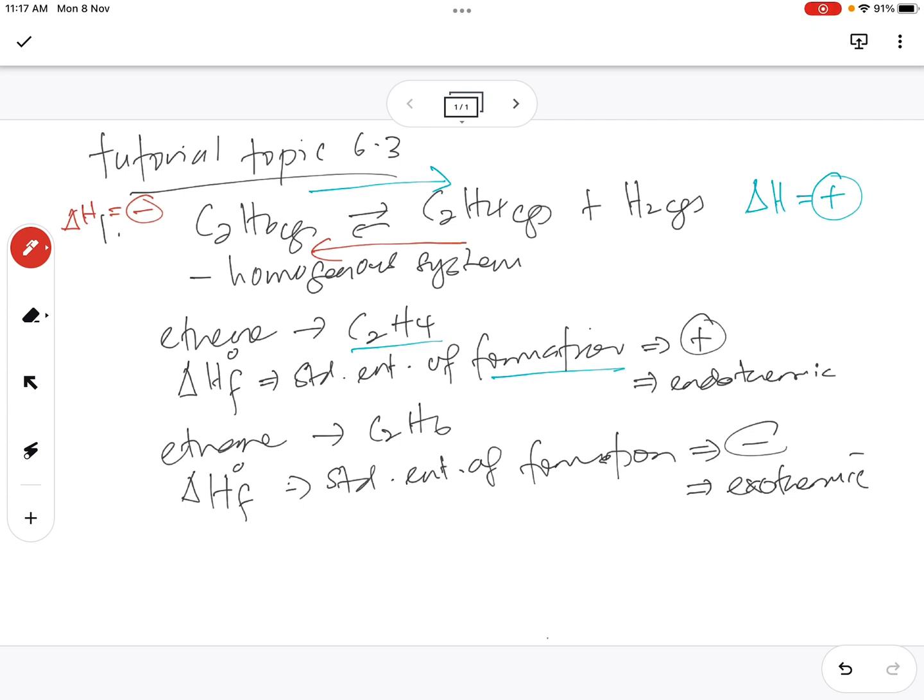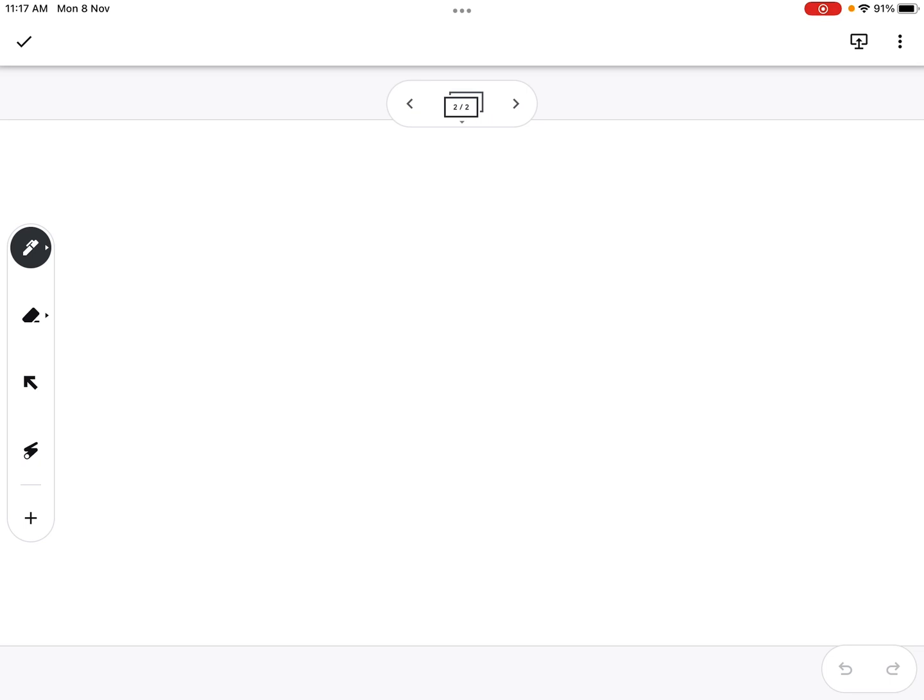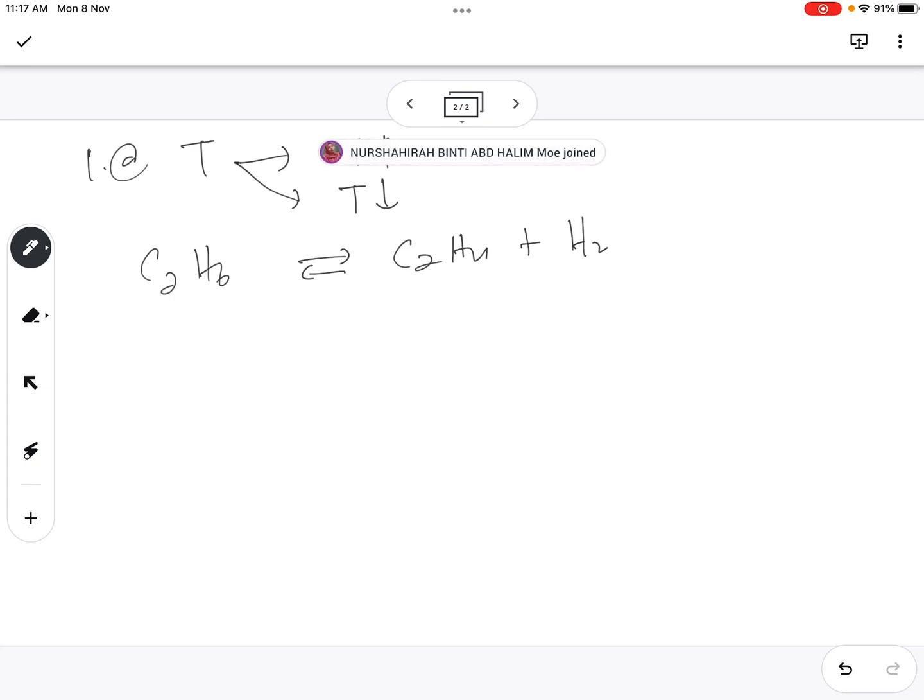Okay, we start with the first one. I go to the next slide. We go to the next slide. The first one they want to know is about temperature. Okay, so temperature changes can be two. Either you increase the temperature or you decrease the temperature. Okay, so I write the equation C2H6 in equilibrium with C2H4 plus H2. Delta H forward is positive.